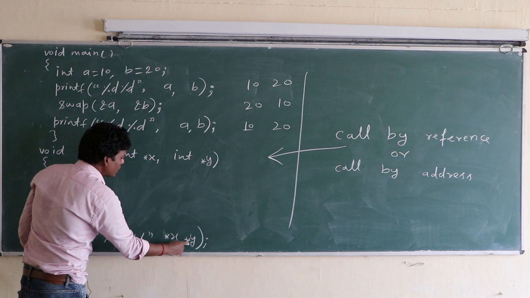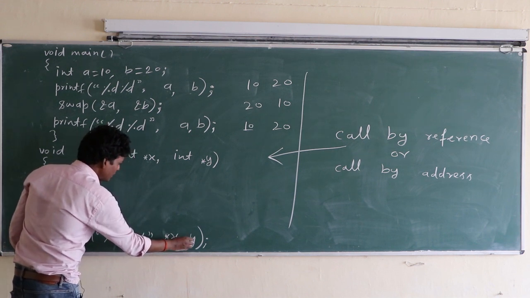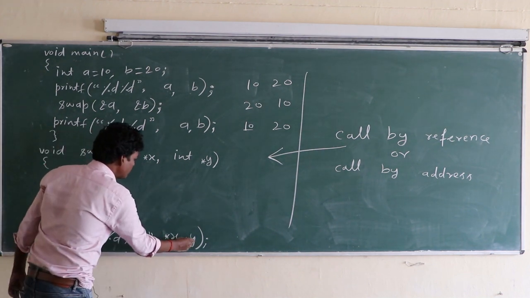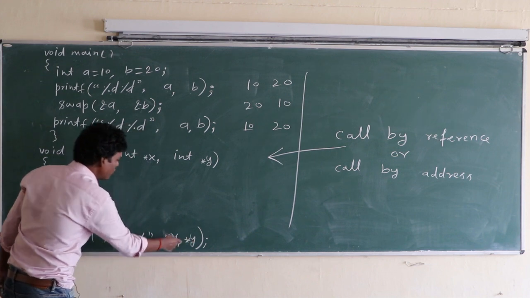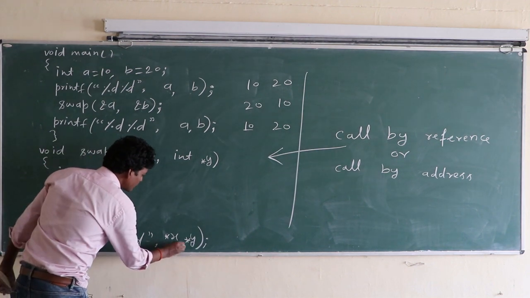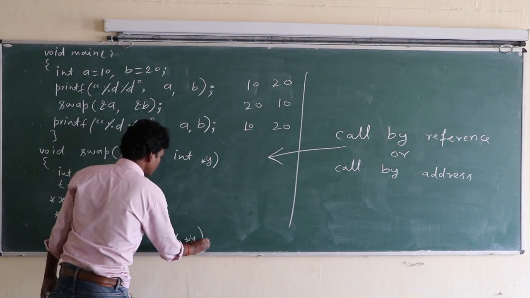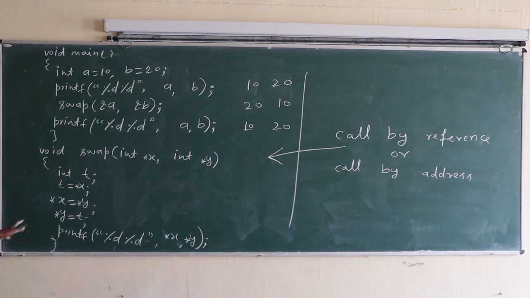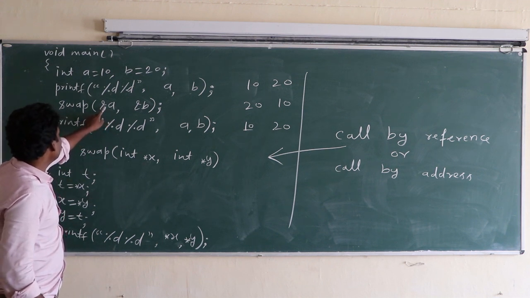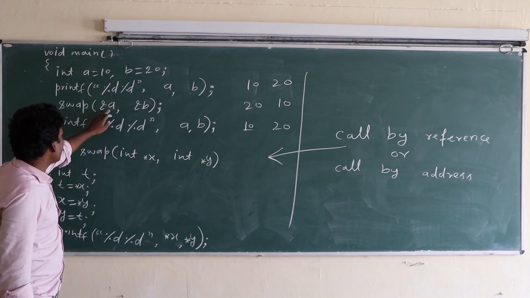So y contains the address, so put an asterisk here; the content of y is a value. So %d prints asterisk x, %d prints asterisk y. Here the value is printed, not the address. So this is call by address, because addresses are passed in this function, not call by value.